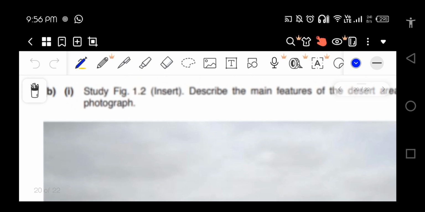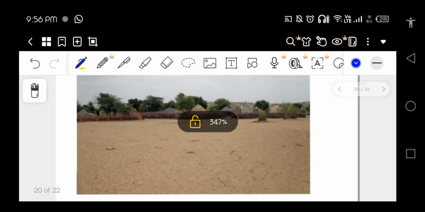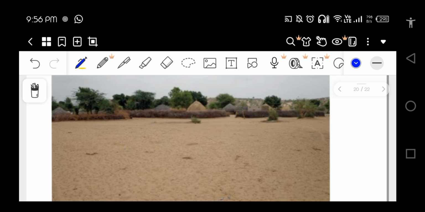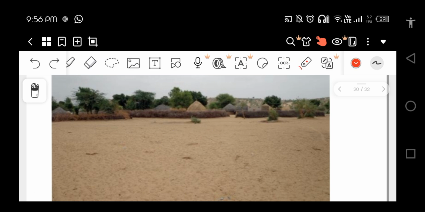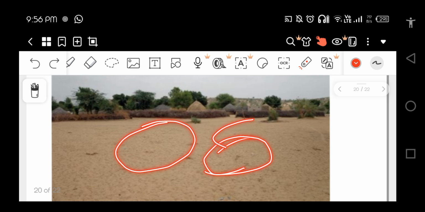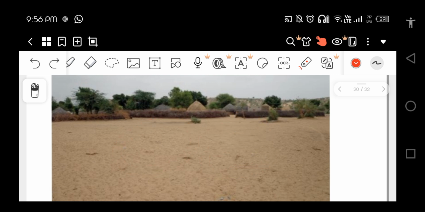Let's study the figure first, before doing the question. So what can we see in this? I can see a desert over here. Why am I saying this is a desert? Because the land is barren. I can't see any grass or anything. I can say this land is infertile. There is no agriculture over here. There are no trees over here, right? I can see that there are sand dunes behind. I can see that there are some bushes.